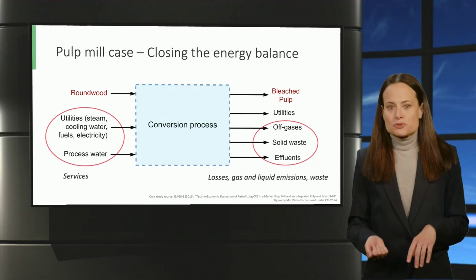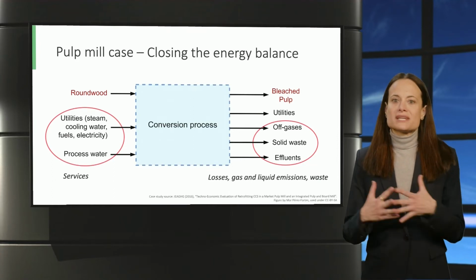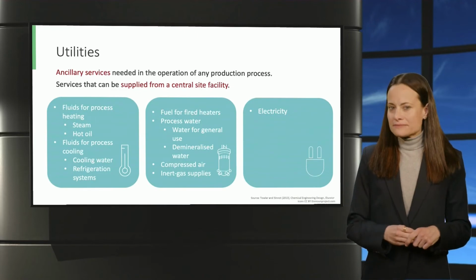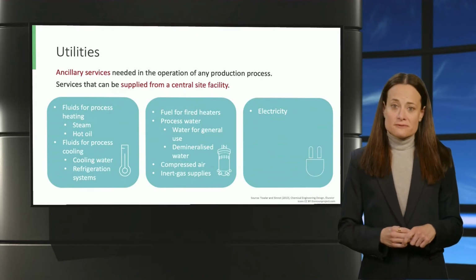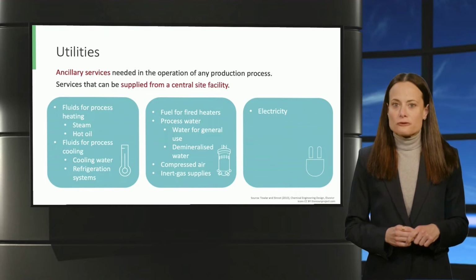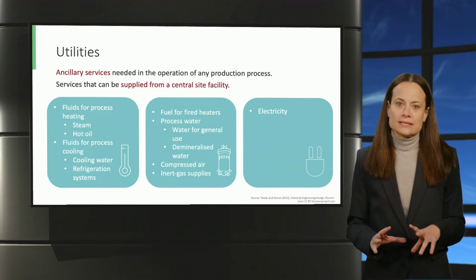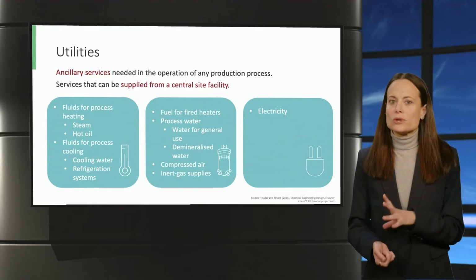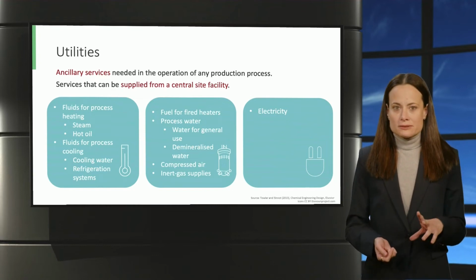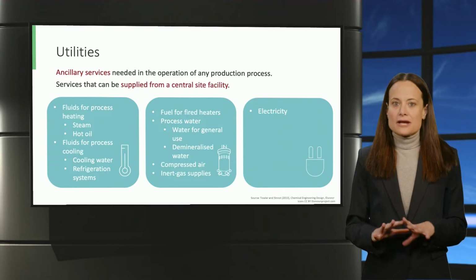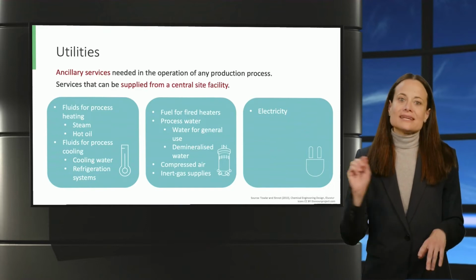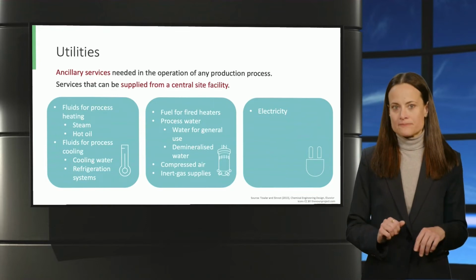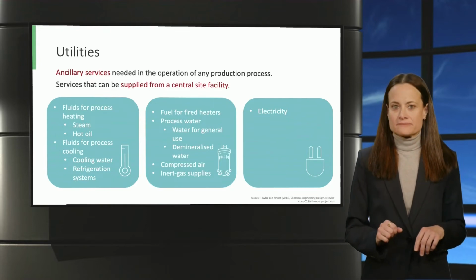As we saw in the previous video, utilities can also be generated inside. Do you remember what utilities are? They are ancillary services needed in the operation of any production process. They can be fluids for heating or cooling, like steam or cooling water. Also fuel, processed water, air, and other gas supplies that are inlet streams to the conversion process and/or to the auxiliary units. And of course, electricity.